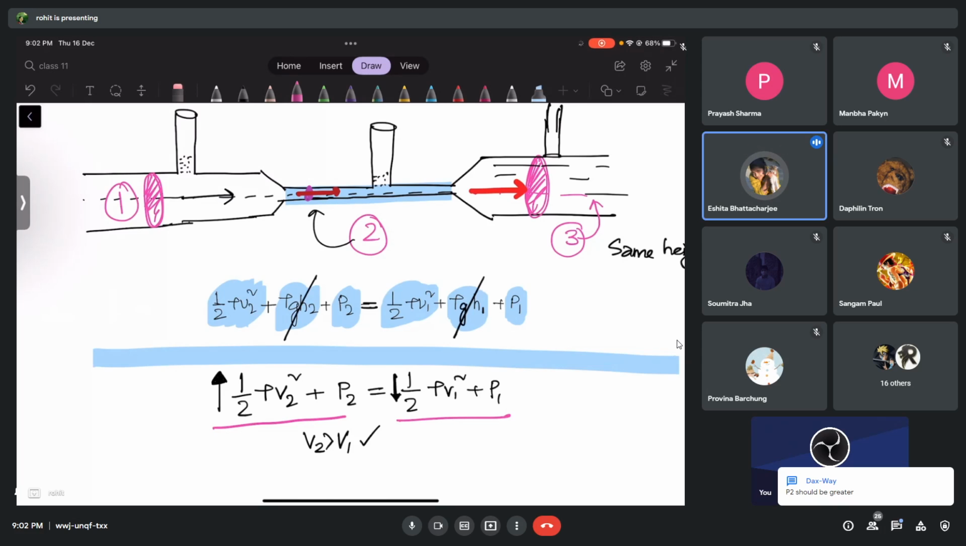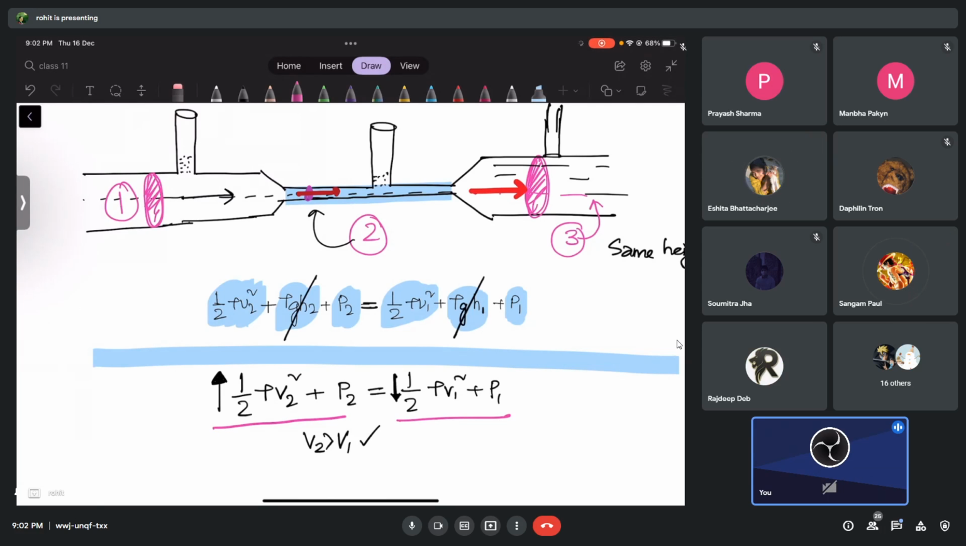So pressure is more in P1 than P2. Pressure in 1 will be more because there the kinetic energy is less. And pressure in P2 will be less in the second cross section, because there the kinetic energy is already more. Pressure is like pushing power, okay?